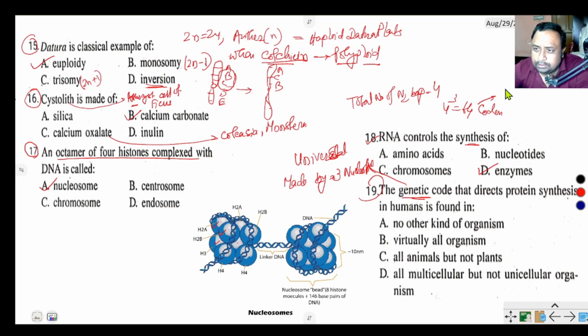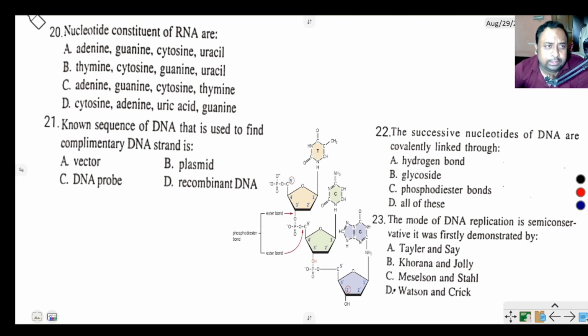in which 3 are stop codons, that is UAA, UAG and UGA, that do not bear the code of any amino acid, but the remaining 61 codes represent the different types of amino acids. So the genetic code is universal and virtually all organisms carry the genetic code. Question number 20. Nucleotide constituents of RNA.